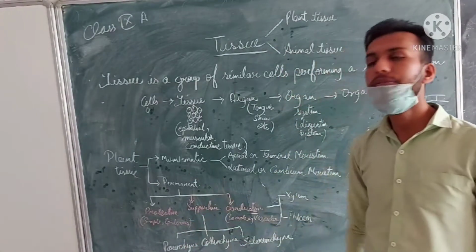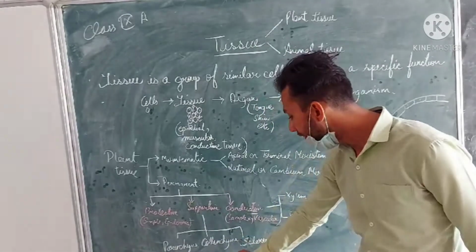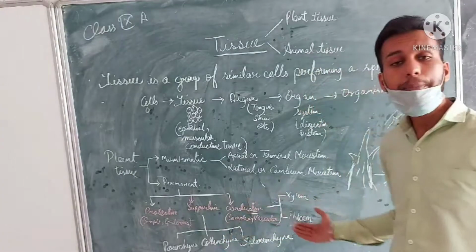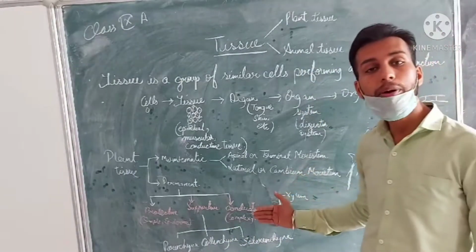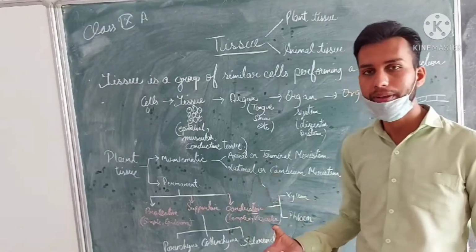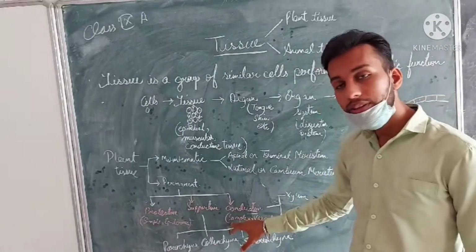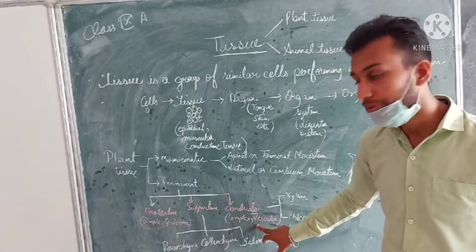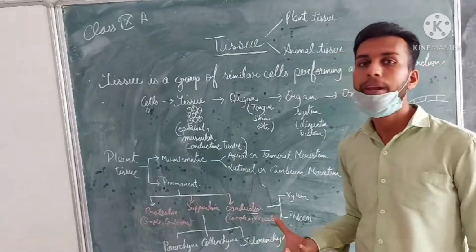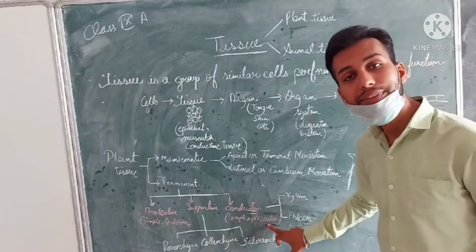Now, coming to the supportive one, it has been categorized into parenchyma, collenchyma and sclerenchyma. After the supportive function, we are going to conclude with the conductive function, that means the transport of minerals and water to the aerial part of the plant. They are also termed as the complex permanent tissue, and they are also called the vascular tissue, because the vascular part of the plant helps in transportation and conduction.